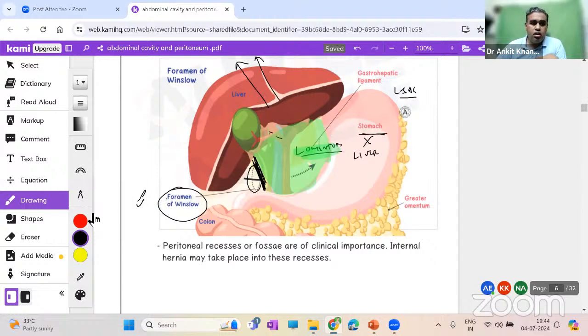Questions have come a lot asking for the boundaries of the foramen of Winslow. Let me write them over here. These are the boundaries of the foramen of Winslow. Okay, let us see. Superiorly, you can see the liver, mainly the caudate part of the liver.